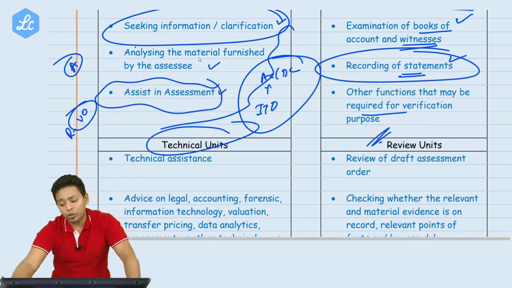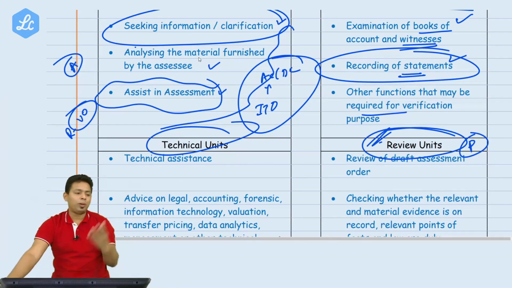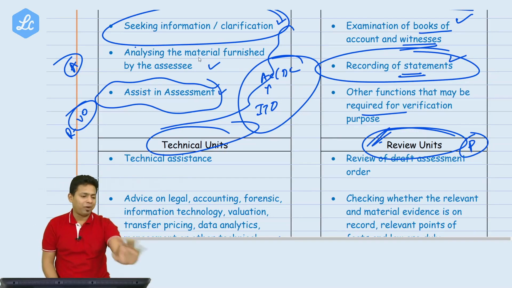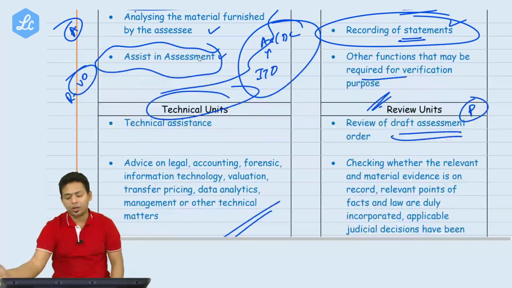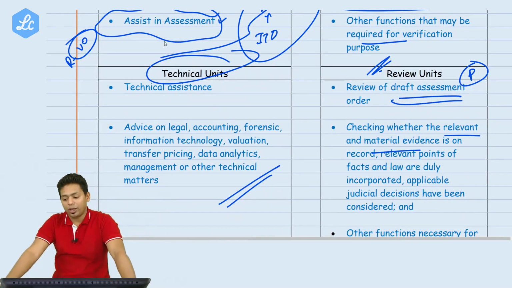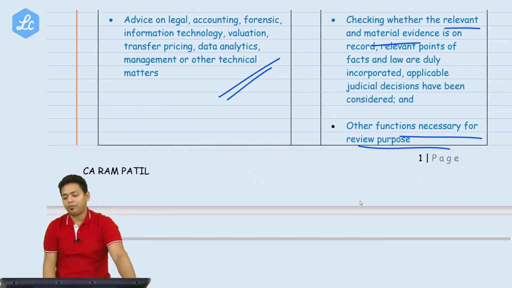So, what is the job of the review unit? He is your principal in office. You people will create an audit report. Before submitting the final report, what is the job of the principal? Review it. Review the draft assessment order and check whether the relevant material and evidence and record, and the applicable judicial decisions, have been duly incorporated and considered. Cross-checking and other functions necessary for the review purpose.